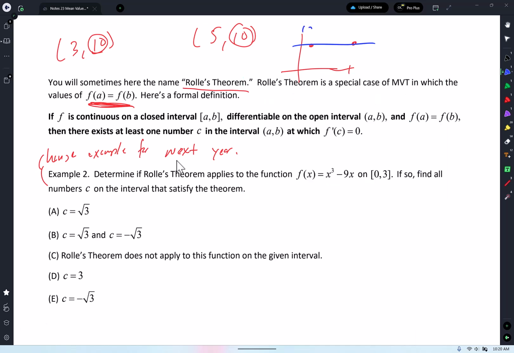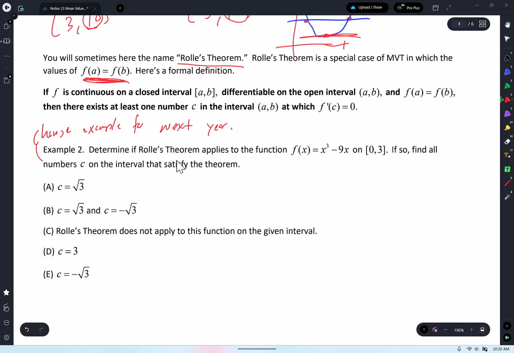Okay. So what does your mean value theorem or Rolle's theorem say? That here it is, there's a point somewhere between 3 and 5. I made my graph super simple. If f is continuous on a closed interval and differentiable on the open interval, those are the conditions that you need. And f of a equals f of b, then there exists at least one number c on the interval a to b at which the derivative is 0.